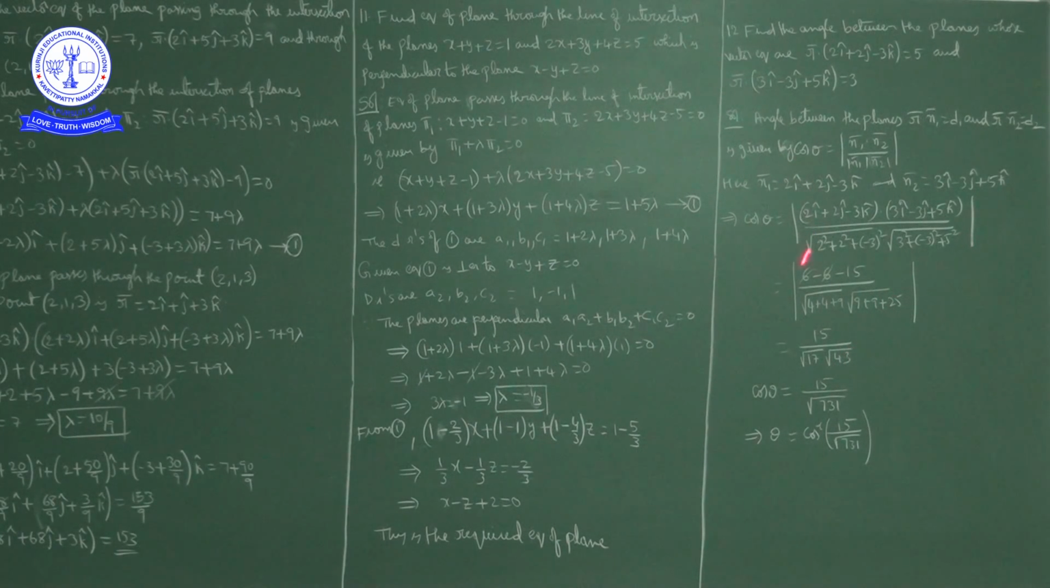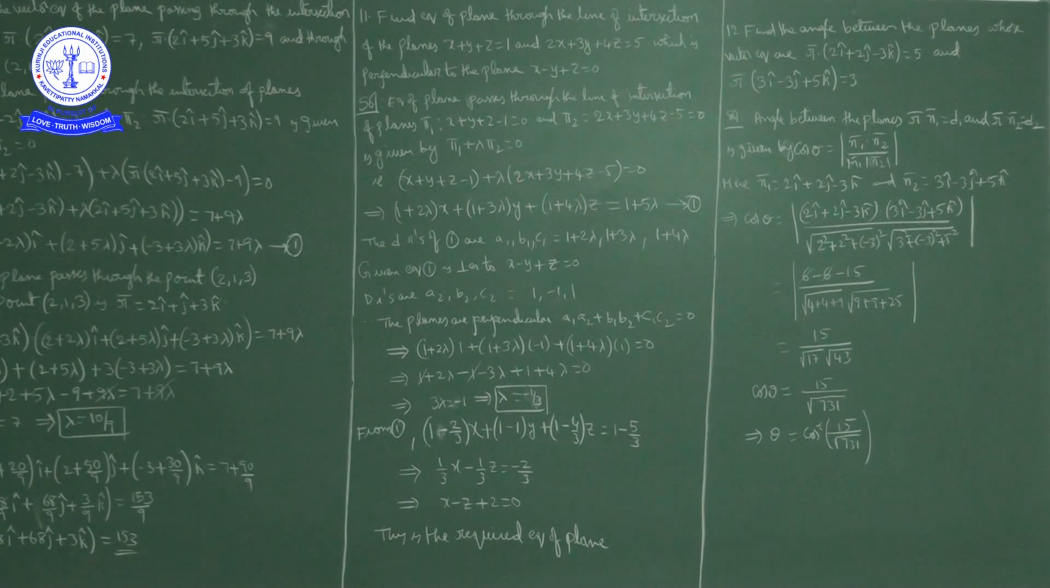Okay, so cos theta is equal to magnitude of minus 15, which is plus 15 only, no? Magnitude only we are taking positive quantity, that is 15 upon square root of 17 into square root of 43, that is product of these two is square root of 731. So cos theta is equal to 15 upon square root of 731. So theta is equal to how much? Theta is cos inverse of 15 upon square root of 731. Okay, this is the angle between these two planes.